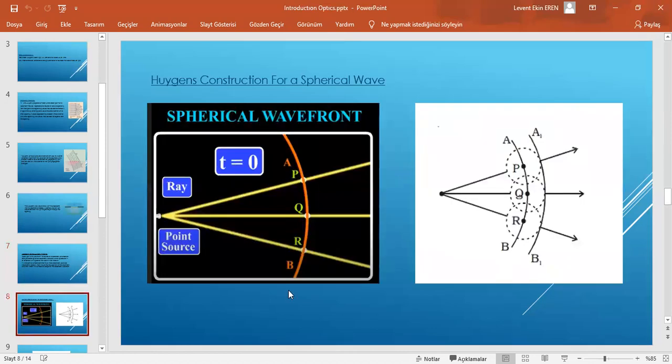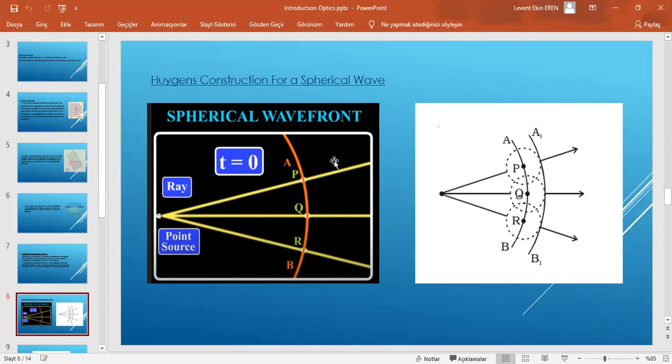Huygens' construction for a spherical wave. To understand Huygens' principle, let us now consider a primary wavefront AB propagating in a homogeneous medium. Then, according to Huygens' principle, each point of AB acts as the source of secondary disturbance. Secondary wavelets emanating from these points are spherical in shape and spread in all directions at a speed equal to the speed of the wave. If the speed of the wave is v, then in time t the radius reached by the spherical wave becomes vt.